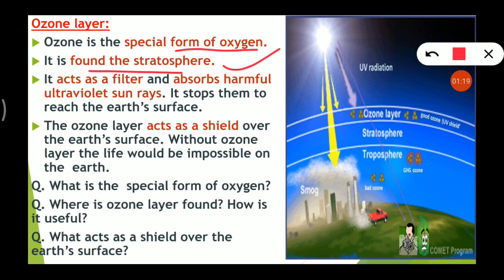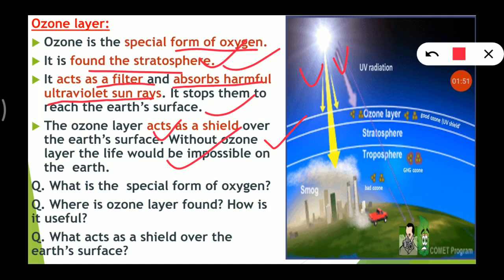It acts as a filter and absorbs harmful ultraviolet sun rays, UV rays. The ozone layer acts as a shield over the earth's surface, and if there were no ozone layer, there would be no life. Life is impossible without the ozone layer.